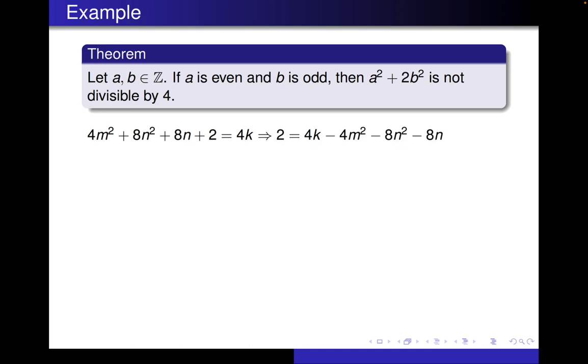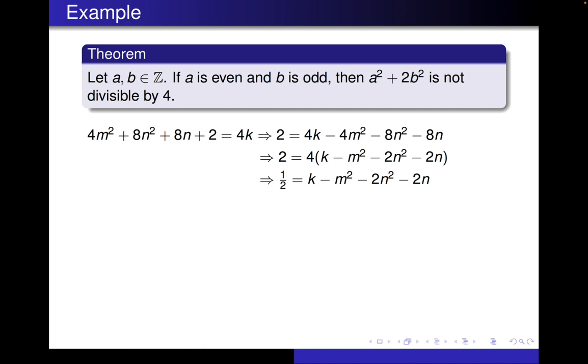So if we do that, we get 2 equals 4k minus 4m squared minus 8n squared minus 8n. The reason that turns out to be useful is that all of the terms on the right-hand side of the equation have a common factor of 4, which means that we can factor out a 4 from each of those terms. So we get 2 equals 4 times the quantity k minus m squared minus 2n squared minus 2n. Now we can divide both sides by 4, and we get 1/2 on the left and k minus m squared minus 2n squared minus 2n on the right.